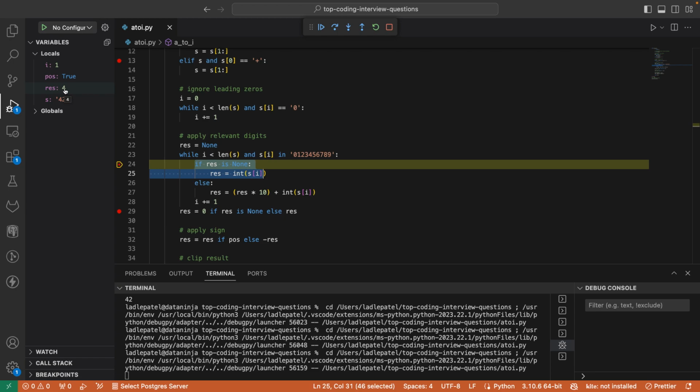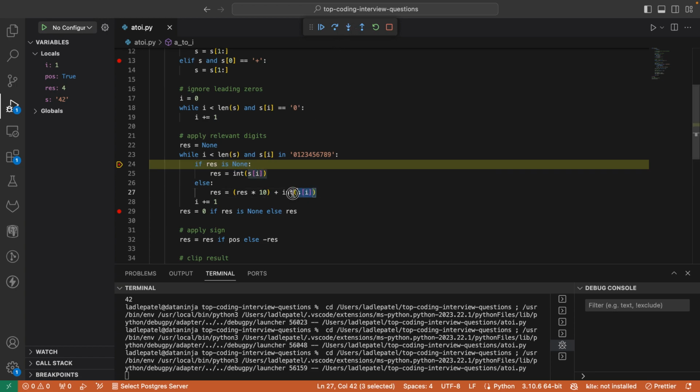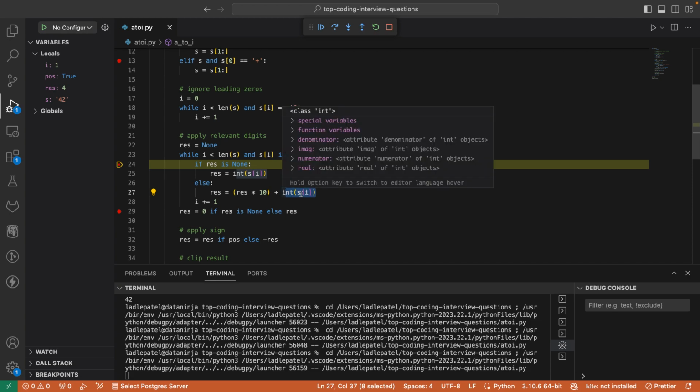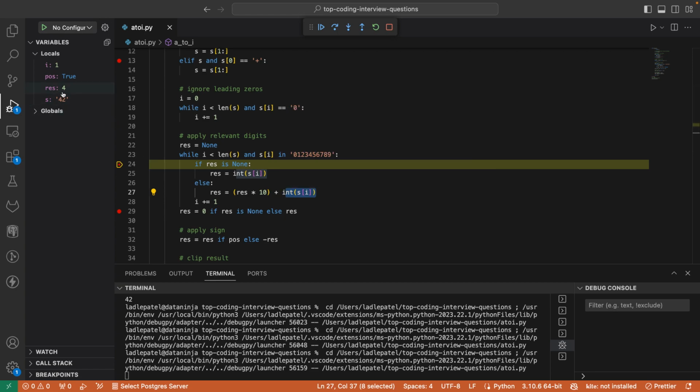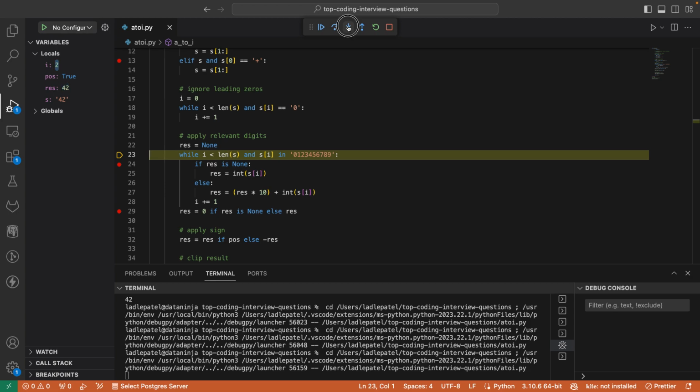So I have to shift this number towards the left, to the tens place. That's the reason I'm simply multiplying result with 10. So that becomes 40 plus this becomes 2, right? So 42. This value will give me 2 because string of 1, index 1 is 2. So I'm converting string of 1, character 2, to integer and then adding to result, whatever I have, that becomes 40. Result will be 42. That's all. The while loop is completed now.